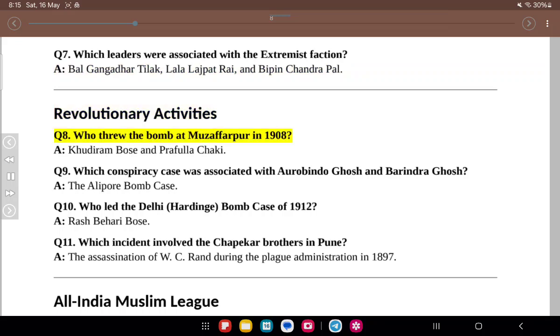Revolutionary activities. Q8. Who threw the bomb at Muzaffarpur in 1908? A. Khudiram Bose and Prafulla Chaki. Q9. Which conspiracy case was associated with Aurobindo Ghosh and Barindra Ghosh? A. The Alipur bomb case.